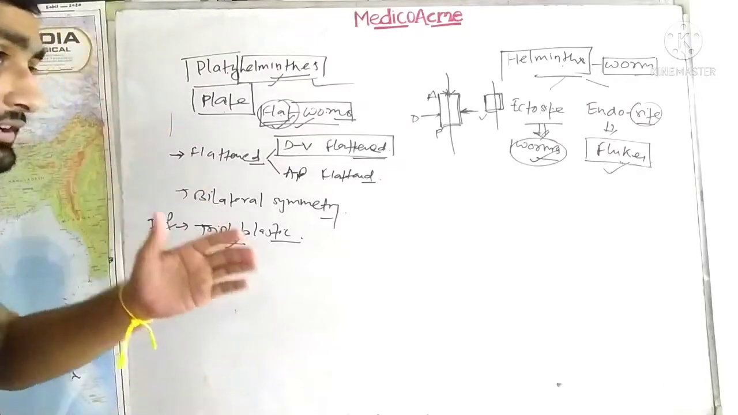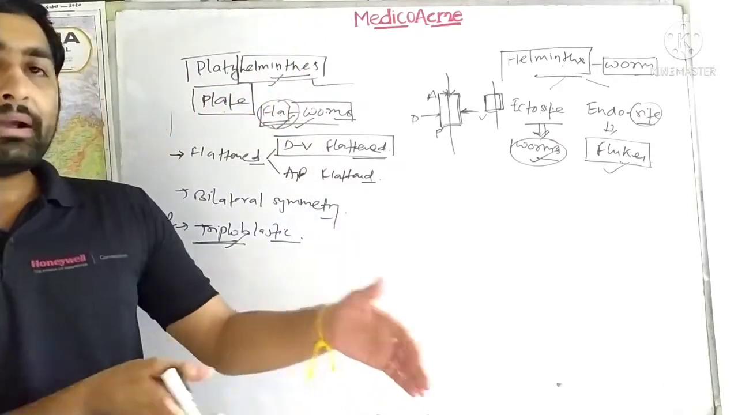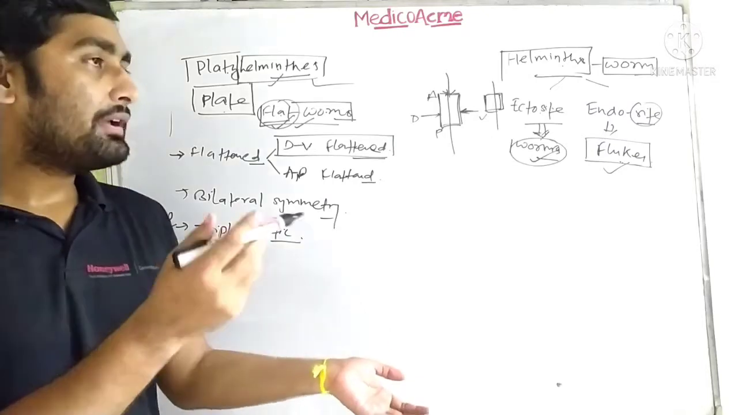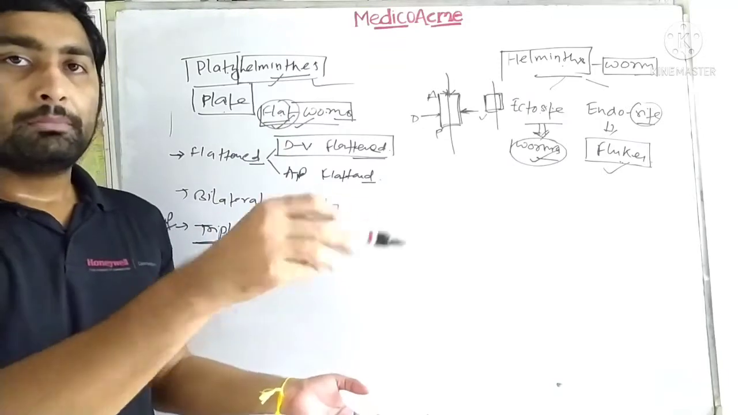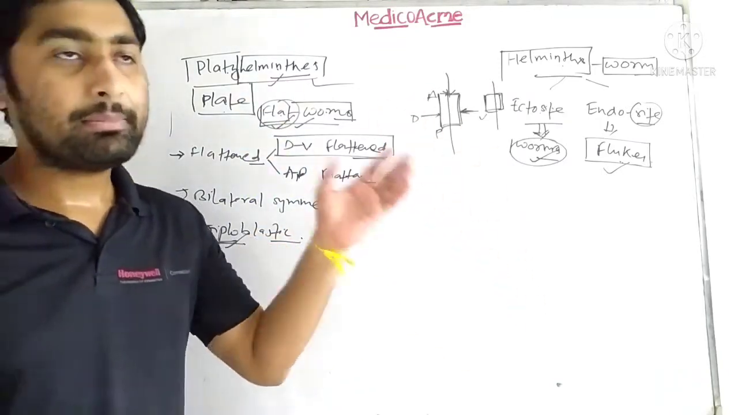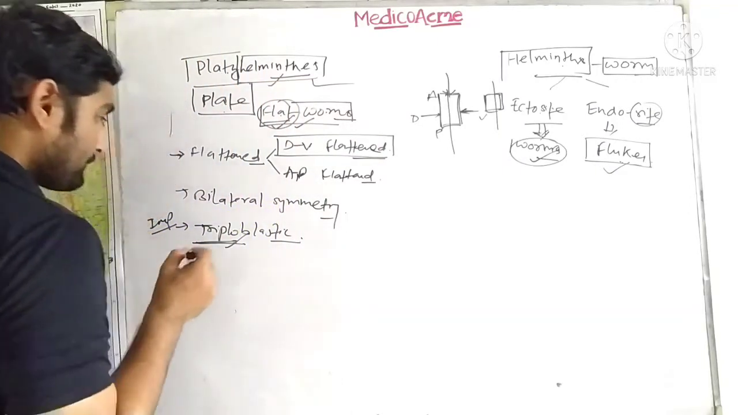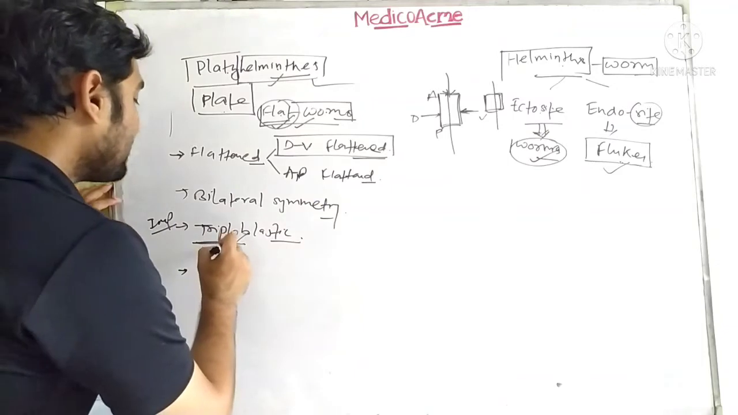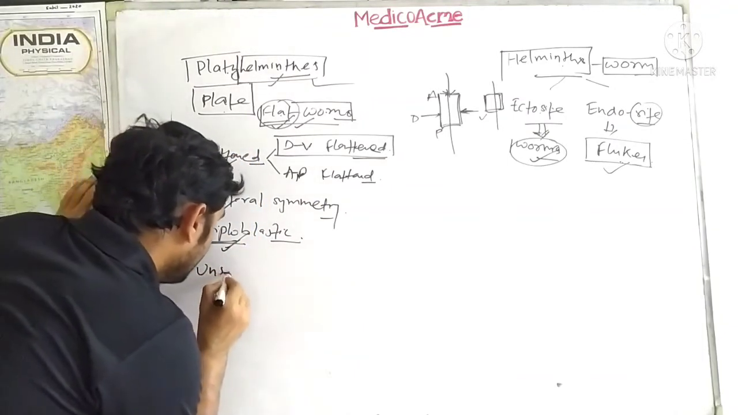And we are going to study many organisms which are kind of parasites, and sometimes the common names are asked. Suppose they ask you to match which of the following are the blood flukes. If you don't know Schistosoma, then that will be very hectic. So guys, now the organisms are triploblastic, bilaterally symmetrical, flat and unsegmented.